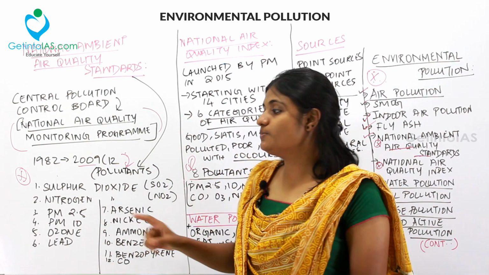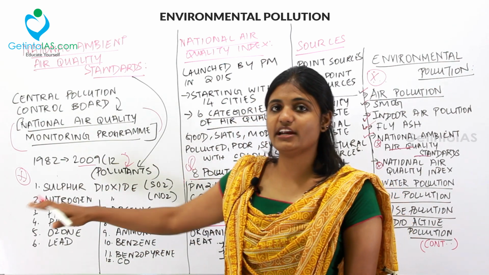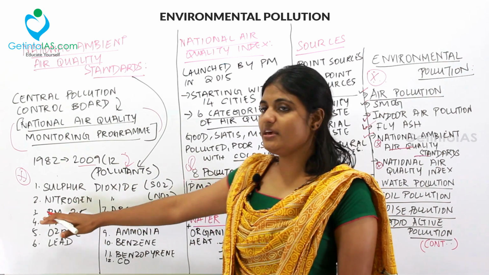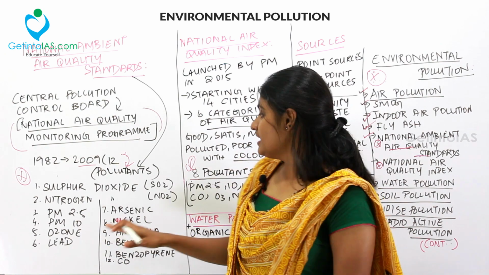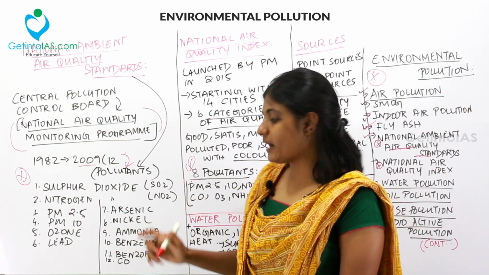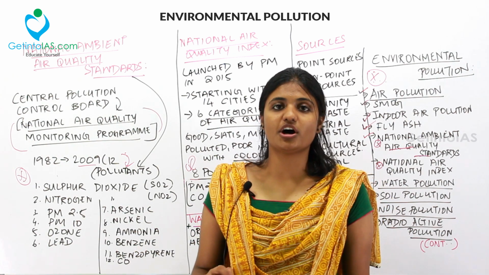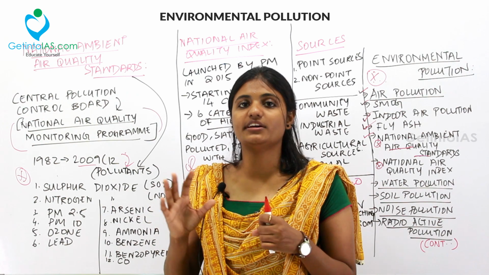So what are the 12 pollutants? First one is sulfur dioxide (SO2), nitrogen dioxide (NO2), PM 2.5, PM 10, and then ozone, lead, nickel, arsenic, ammonia, benzene, benzopyrene, and then lastly carbon monoxide. So these are the 12 pollutants under the National Ambient Air Quality Standards.